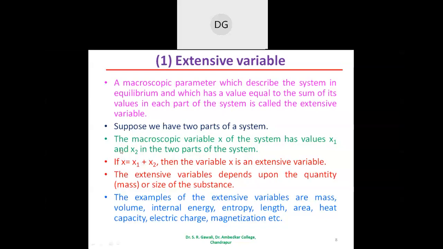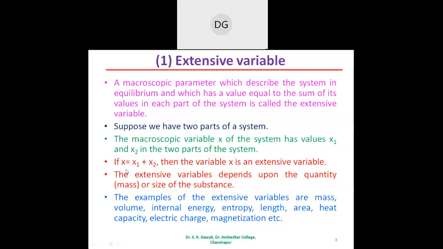So in one part its value is x1, in the other part its value is x2. So if x is equal to x1 plus x2, x1 and x2 added together, that will give us the x. So this variable x is an extensive variable.